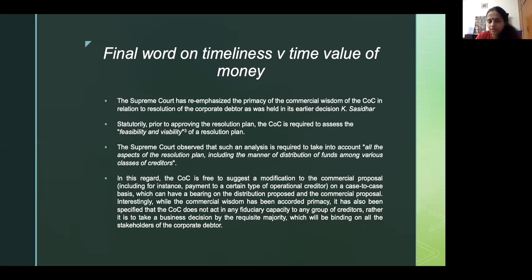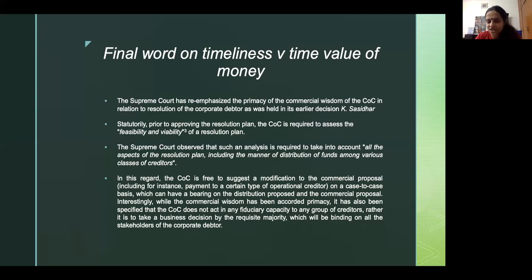Now, another question was about the COC. The code was amended to include words that the COC is required to assess the feasibility and viability of the resolution plan, and NCLT's role is to ensure that the resolution plan is fair and equitable. Now, none of these words had been explained really well in the code. So, while the amendments to the code were challenged, Essar Steel also came up. So, the Supreme Court bench heard both of these decisions together.